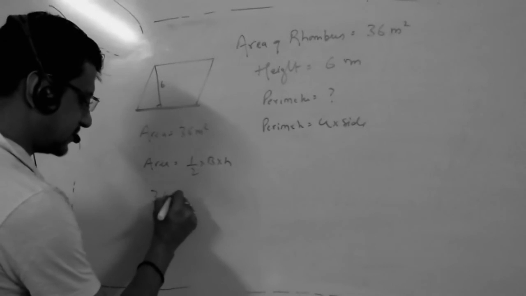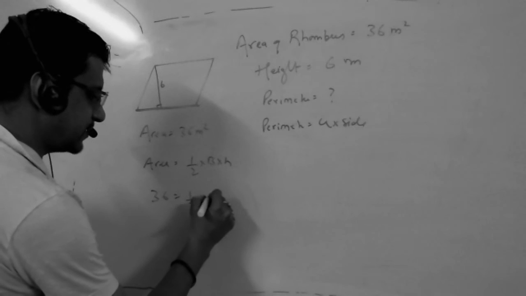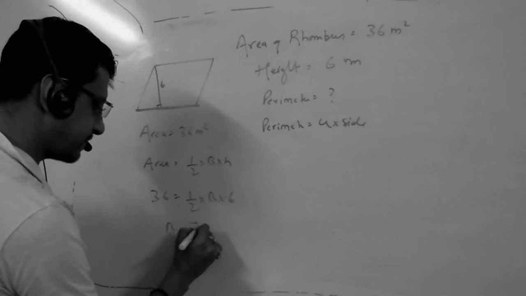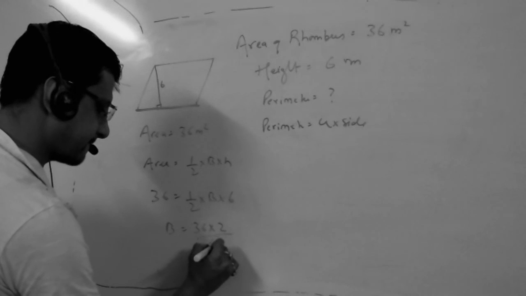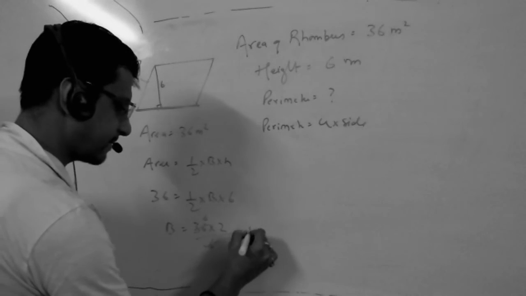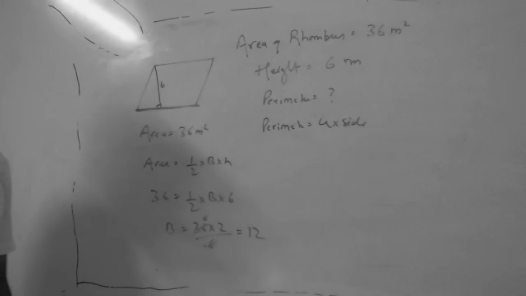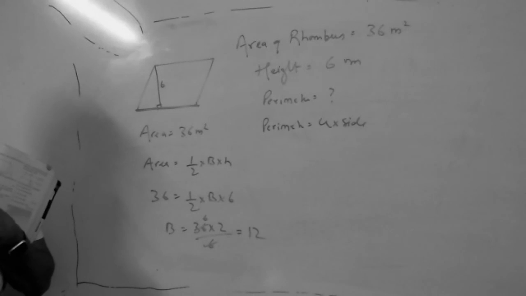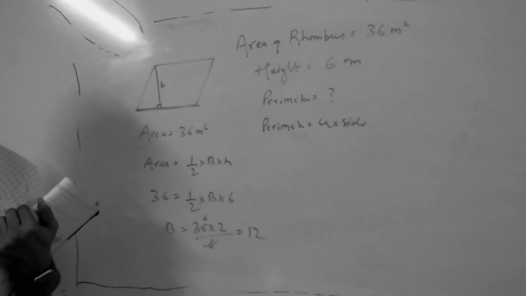So 36 is equal to half into B into H, and H is given 6. Can you find B? Is it clear? Yes, sir.